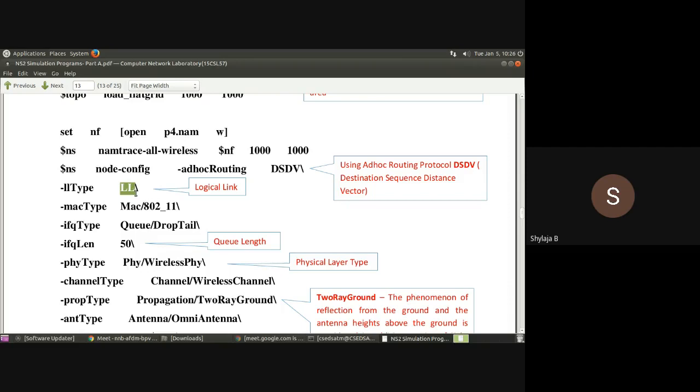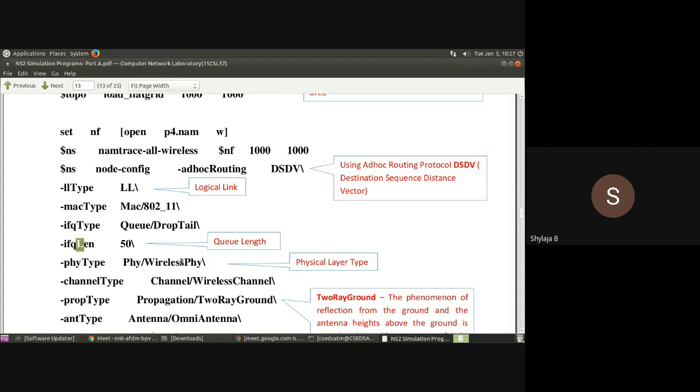That is the protocol. Immediately you have to write a slash, and make sure there is no space after the slash. Next, MAC type. So MAC with capital T, and Mac slash 802_11. Here also, after the slash, no space in all these places. And here IFQ type, make sure T is capital. Wherever a capital letter is there, you have to retain that.